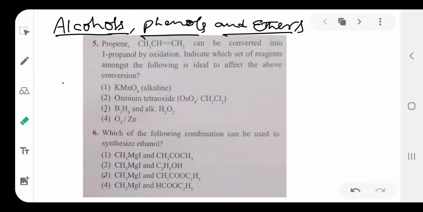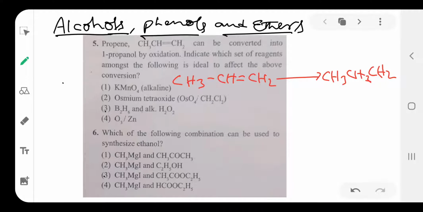We say propene formula CH3 CH=CH2. This is propene. That is converted into CH3CH2CH2OH. So here OH is added to the CH2 group and hydrogen is added to the other carbon. So that is anti-Markovnikov addition. Anti-Markovnikov addition is followed in the presence of peroxide.